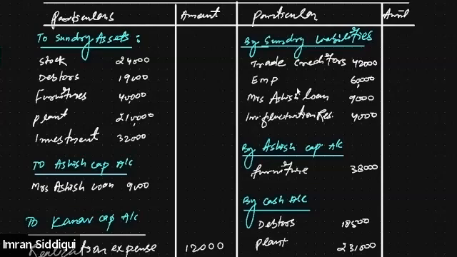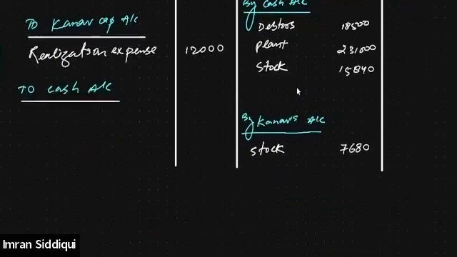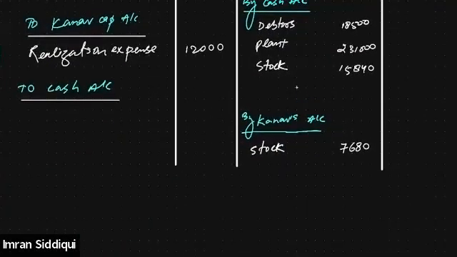But employees provident fund is a liability which is not yet adjusted. So that means we will have to pay off the employees provident fund. Employees provident fund will be paid in cash.